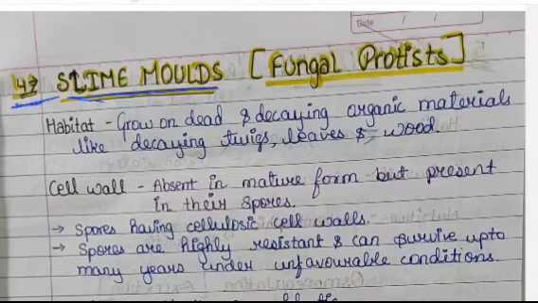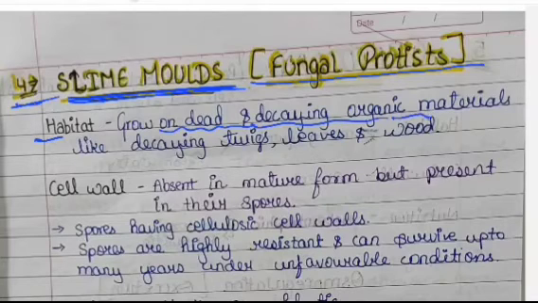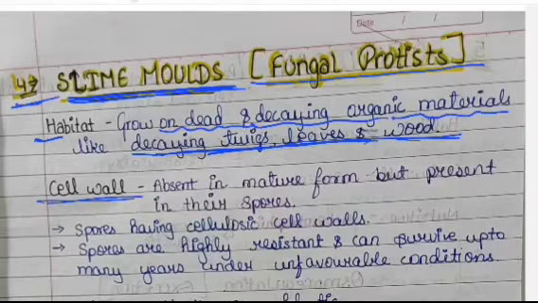Now let's talk about the fourth topic, that is slime moulds, also known as fungal protistans. So its habitat, if we talk about, then they grow on the dead and decaying materials like decaying twigs, leaves and wood. Now let's talk about the cell wall. So cell wall is absent in the mature form, but it is present in the spore form. And the cell wall of the spores of slime moulds is made up of cellulose. So basically it has cellulosic cell wall.